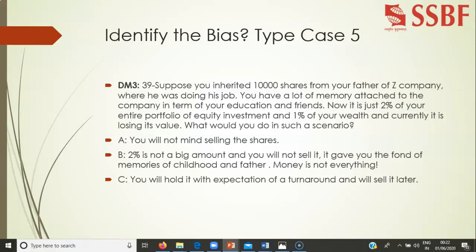Let me give the last question, on the endowment bias. Suppose you inherited 1000 shares from your father of a jet company where he was doing his job. You have a lot of memories attached to the company in terms of your education. Now it is just 2% of your entire equity portfolio, 1% of your wealth, and currently it is losing its value. What do you do in such a scenario? If it is losing all its value, you may not mind selling the share, as 2% is not a big amount. Or I'll keep on holding because the memory is more important than the money, and he will hold it with the expectation of a turnaround.